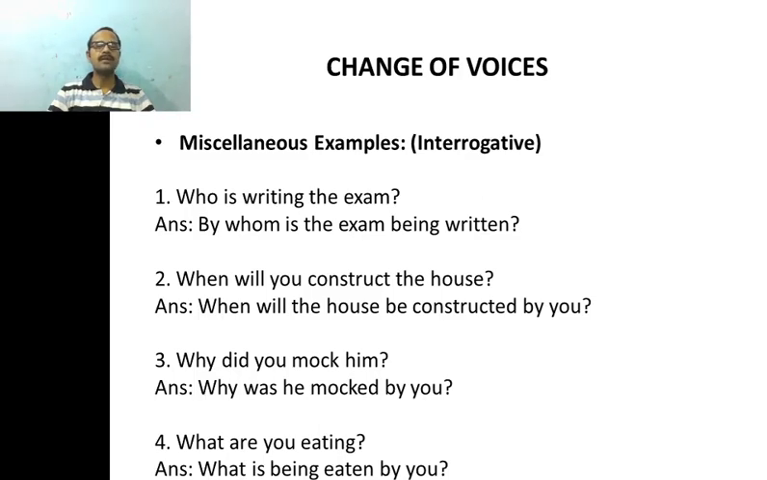Similarly, the other two sentences. Why did you mock him? So, we have the do form here. So, it is a simple past tense sentence, and when we change it using the same rules, our passive sentence will be, why was he mocked by you? Then what are you eating? It is a present continuous tense sentence. And when we change it, what is being eaten by you? So rules are the same, only sentence structure is different. Right. Okay, let us continue.